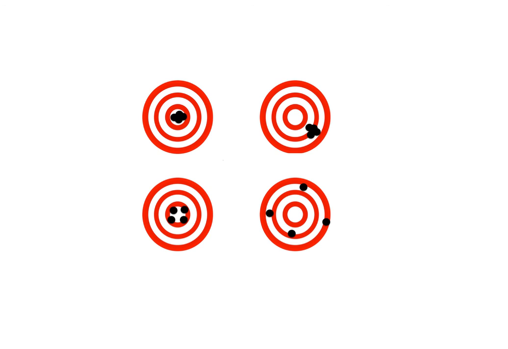All right, so now we have 4 different bullseyes here, and we want to decide which of these 4 are precise, which one's accurate, or both or neither. So precise, again, means how close they are to each other, and accurate, how close they are to the correct answer. So for accuracy on a bullseye, you want to be in the center circle. So for this first bullseye here, we are looking at all of 4 dots being in the center and next to each other. So we are going to say that this is both precise and accurate.